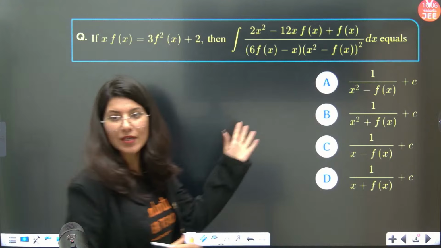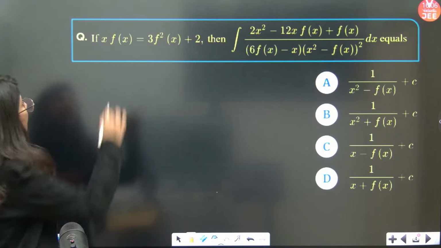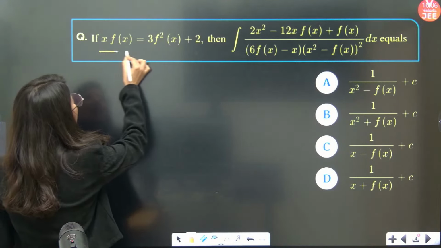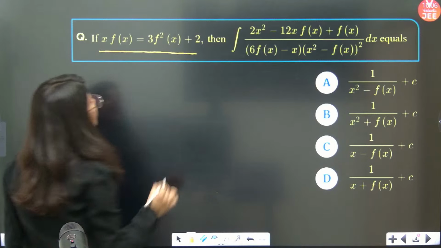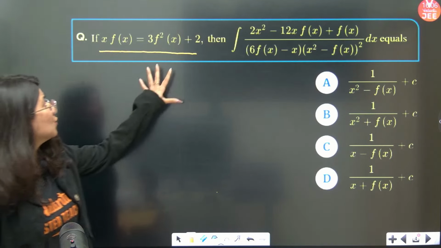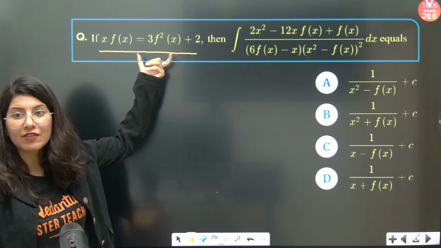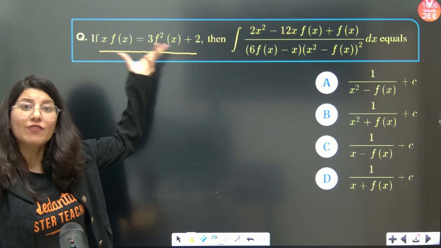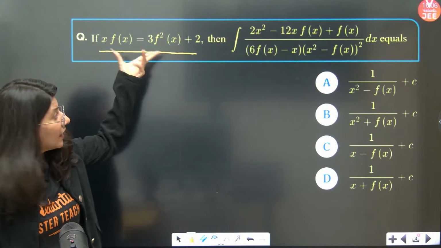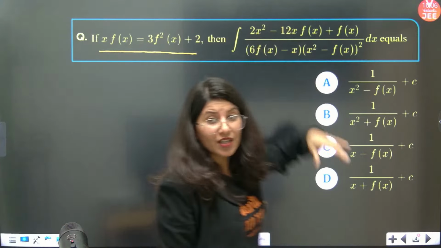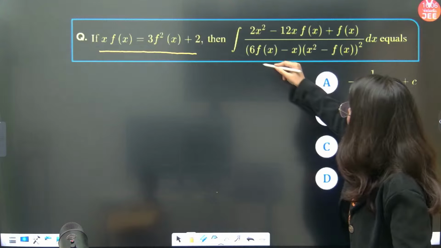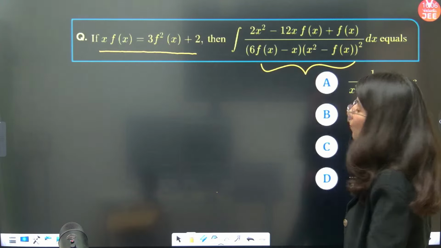So this is your question. You can see over here that x f(x) equals 3 f(x) whole square plus 2. This information is given for your function, and now this huge expression they are giving, the integration of this is what we need.